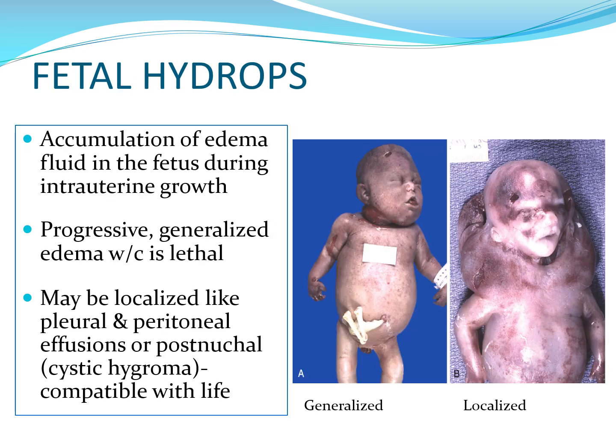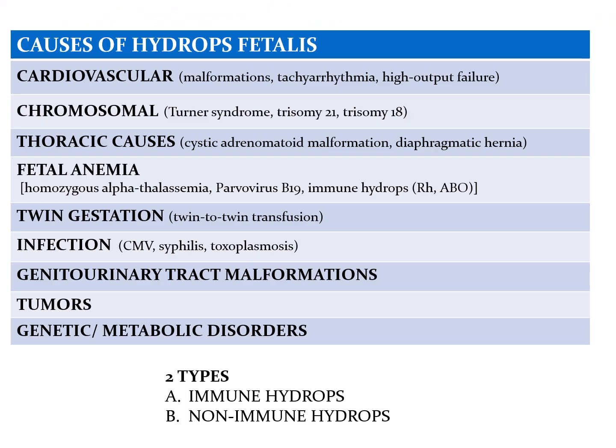Let's discuss now fetal hydrops. This refers to the accumulation of edema fluid in the fetus during intrauterine growth. It may be progressive generalized edema, which is lethal. It may also be localized, like pleural and peritoneal effusion or postnuchal edema or cystic hygroma, which are all compatible with life. These are the causes of hydrops fetalis, from cardiovascular and chromosomal to tumors and genetic metabolic disorders. And we have two types of hydrops fetalis: immune and non-immune.